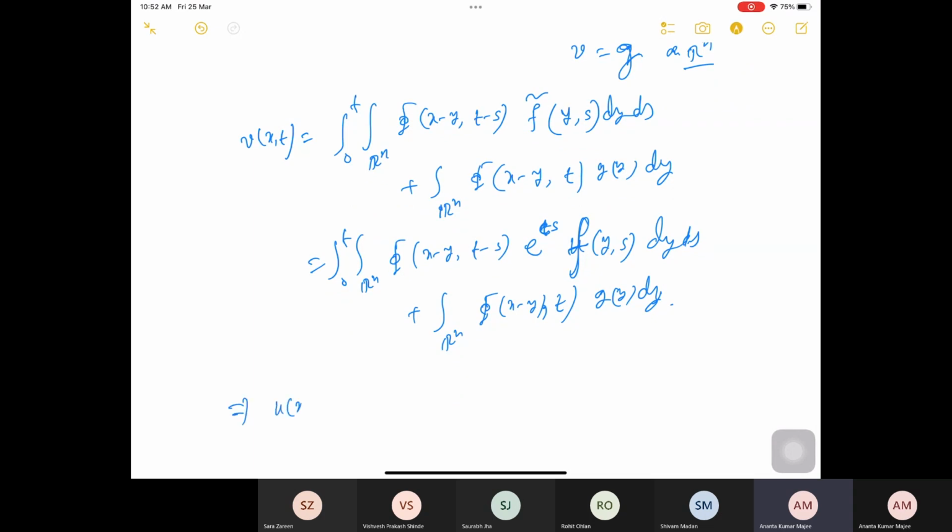This implies that u(x,t) is nothing but e to the power minus ct times v(x,t). So I can put it inside the integral from 0 to t.